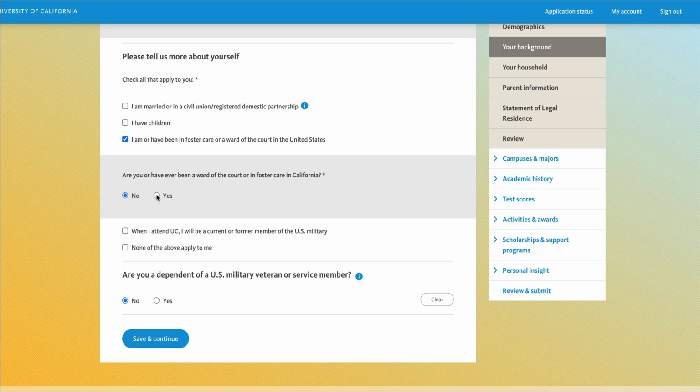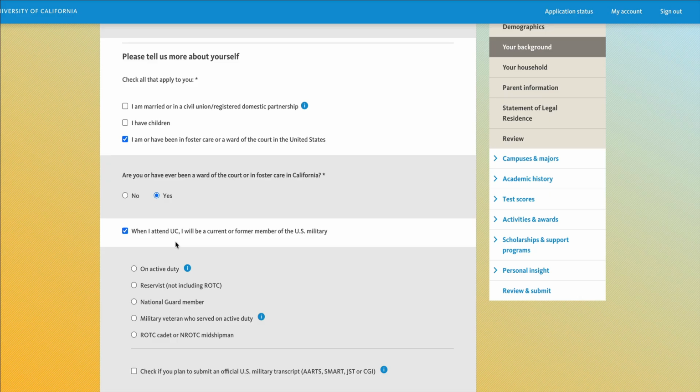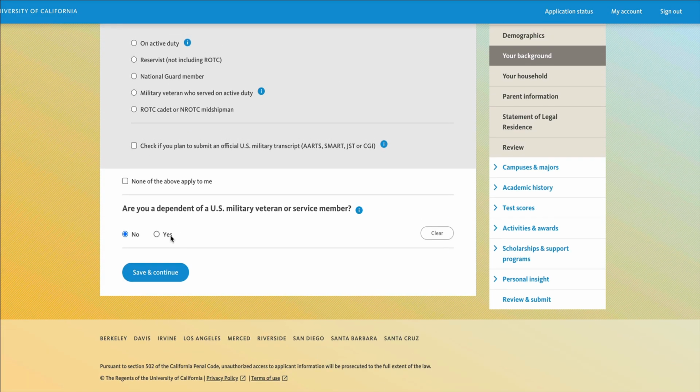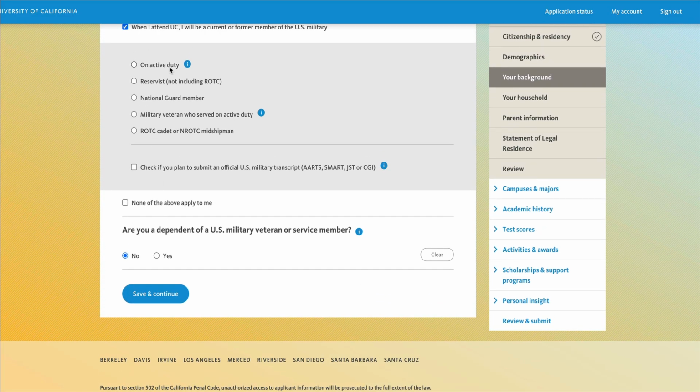Yes or no? The next question is asking about military members. So if you're currently or if you are a former member of the U.S. military, check that box. And if this applies to you, you will make a selection either on active duty, reservist, National Guard member, military veteran who served on active duty, ROTC cadet, or NROTC midshipman.